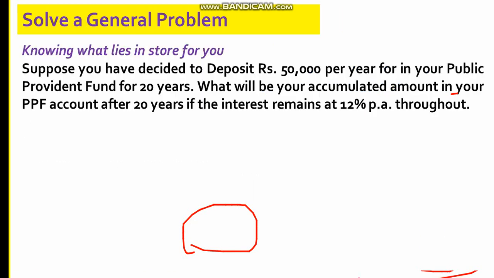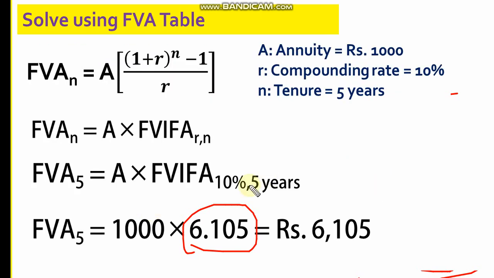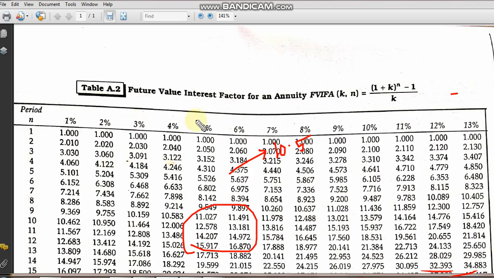Now there is only one problem with this annuity table: if the discounting rate required in my problem is 10.5% instead of 10%, I do not have that value in the annuity table. If I require anything in between, in fractions, I don't have that. So in that case I have to use the formula.